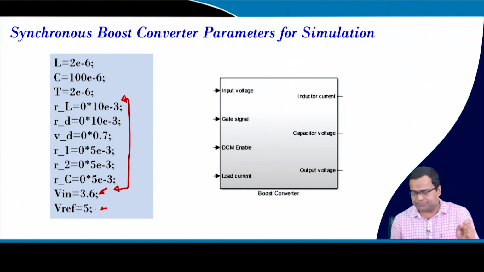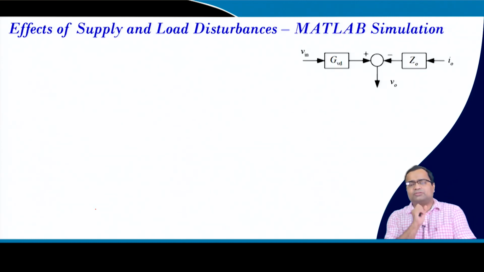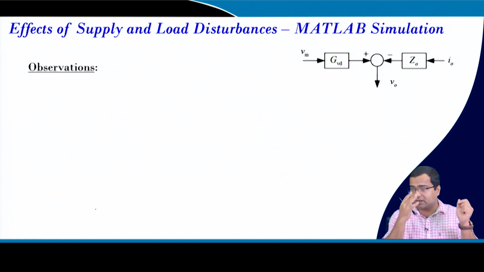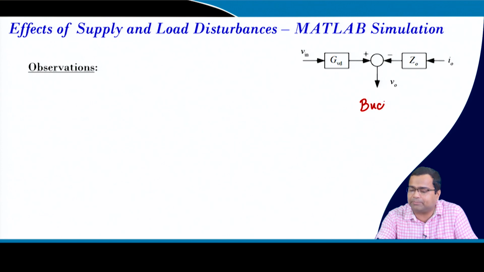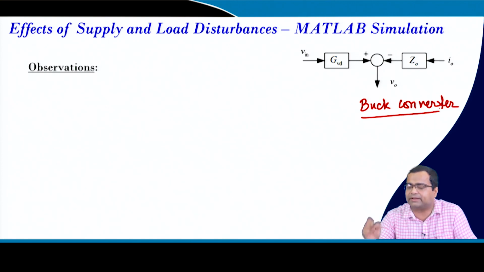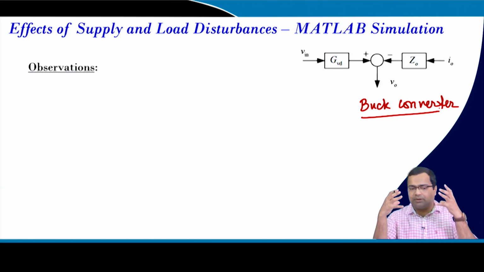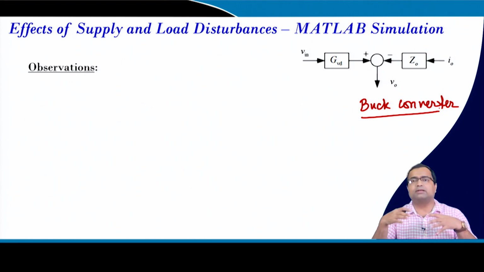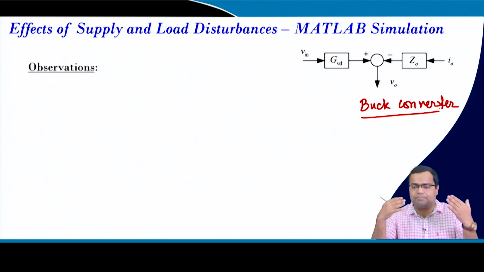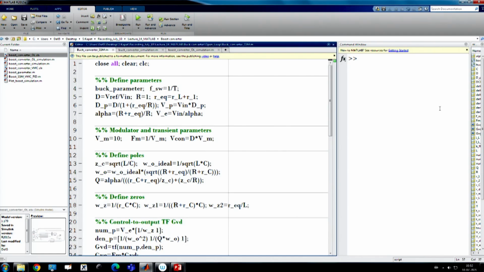But in case of an ideal boost converter, we probably can achieve the output voltage at its desired value by suitably setting the duty ratio. Now, first we want to observe the effect of supply and load disturbance using MATLAB simulation. So, we are first talking about a buck converter, and we want to see the effect. Subsequently we will see the supply disturbance in a boost converter, and also we want to develop feed forward control, to see whether we can reduce the effect of supply disturbance in the output or not. Okay. So, let us go to the MATLAB simulation.